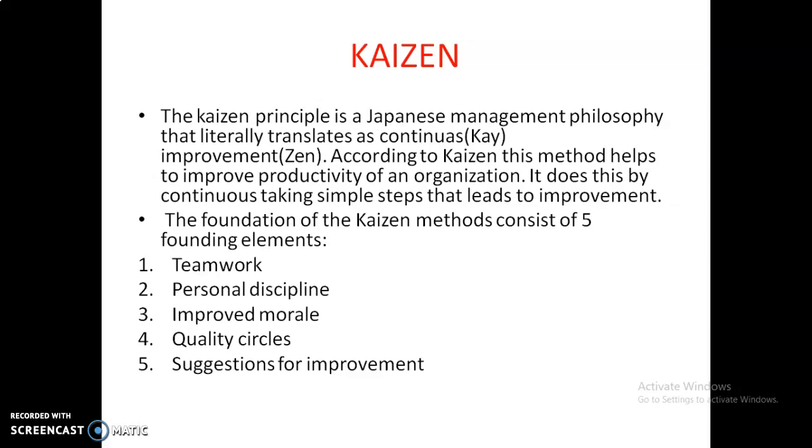The foundation of the Kaizen method consists of five founding elements. Teamwork means by building the Kaizen activity, we have to work in a team. Personal discipline means by implementing the Kaizen activity, we have to deploy one leader whose responsibility is to check whether the employees are working on their task continuously or not, and improve morale. Means its responsibility is to check the morale of each employee who is working in the Kaizen activity.